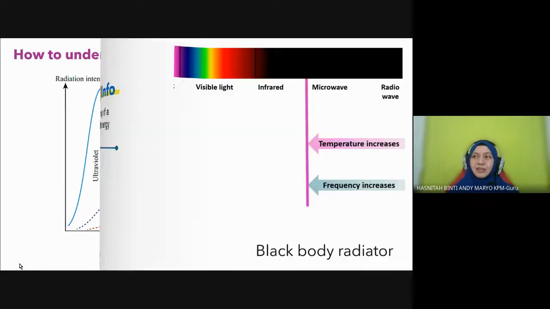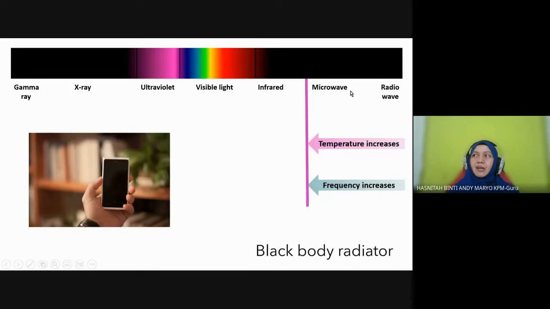Okay, students, take a look at this example first. This is the spectrum of the electromagnetic waves I showed you just now. It started from radio waves on the right side and ended with gamma rays on the left side. Lowest frequency is radio wave, gamma ray has the highest frequency. So this is the first example.